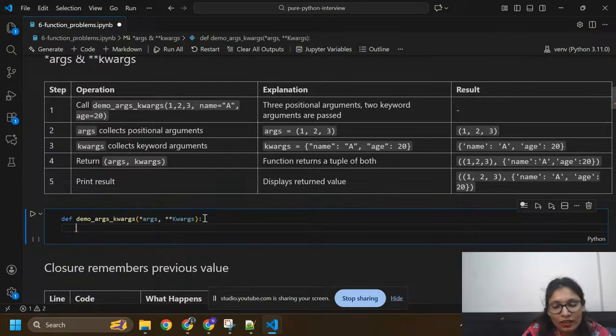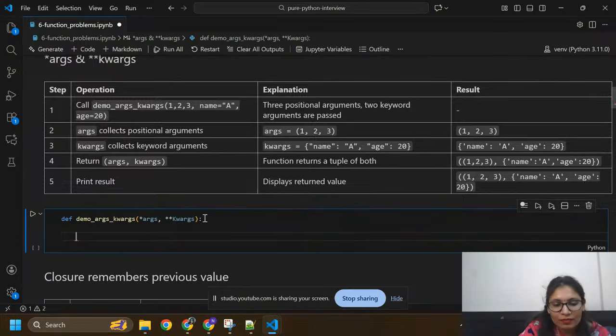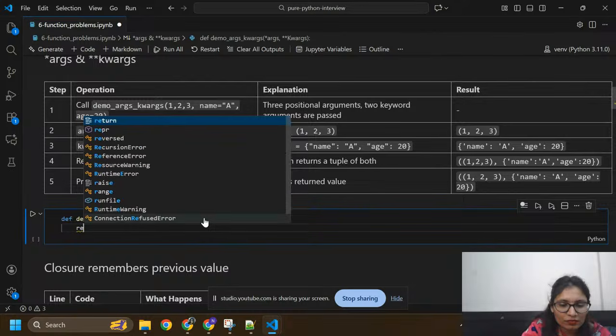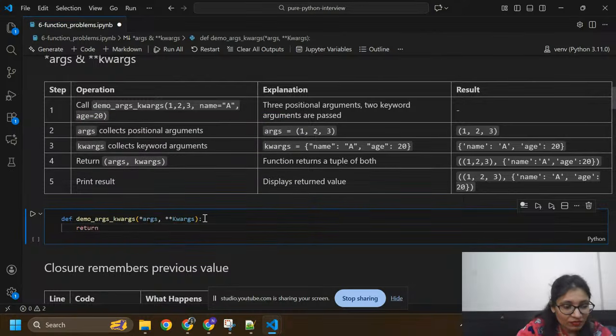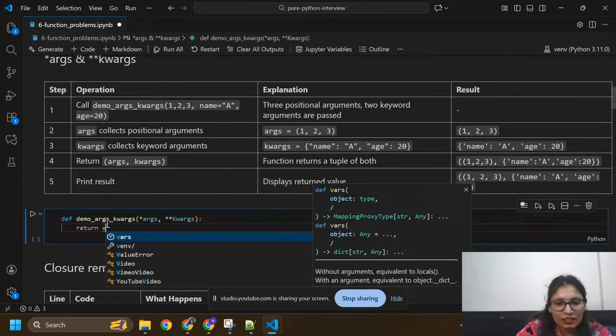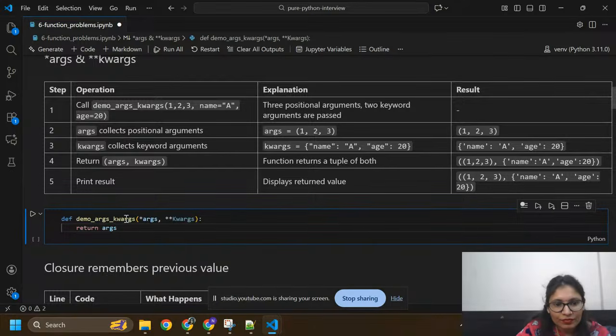Now I am going to return both of these, args and keyword arguments. I need to use a comma here and here.